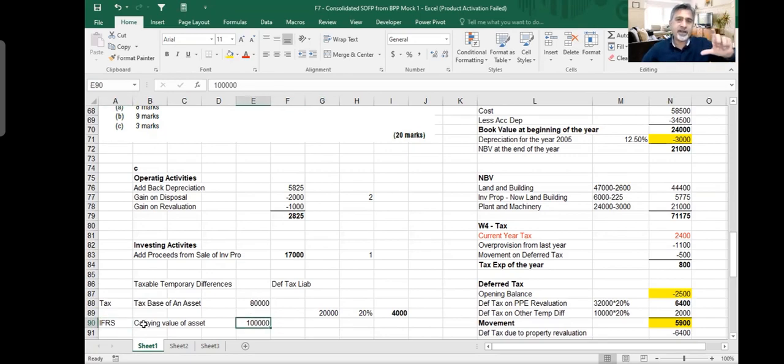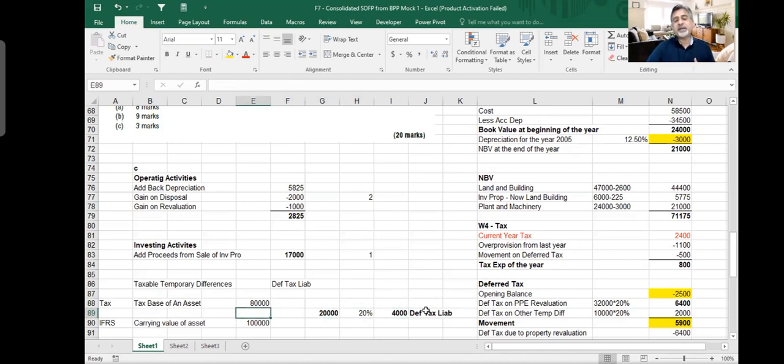When you put more asset, it means that you are charging more depreciation. When you are charging more depreciation, you are calculating less profit, and less profit means less tax. So by putting asset at higher value, you are paying less taxes now. If you are paying less taxes now, you will have to pay this tax in the future. So this is your deferred tax liability, and this is called taxable temporary difference. You've got a taxable temporary difference of 20,000 because as a result, you will have to pay 4,000 sometime later in the years. Am I clear? Yes, sir.